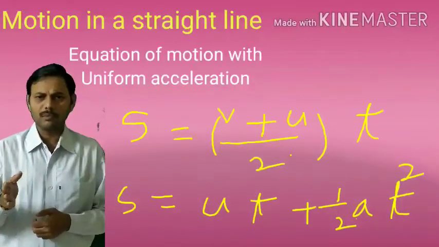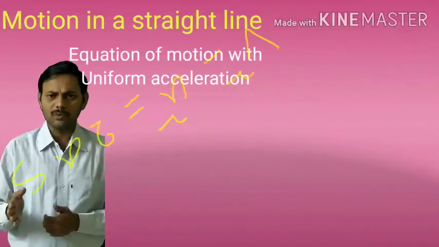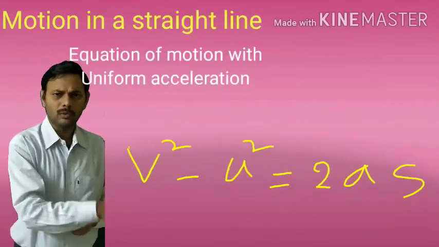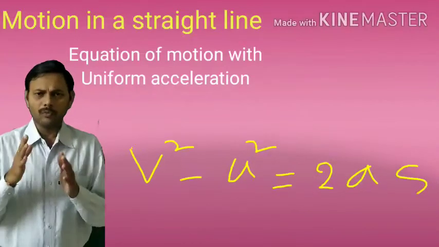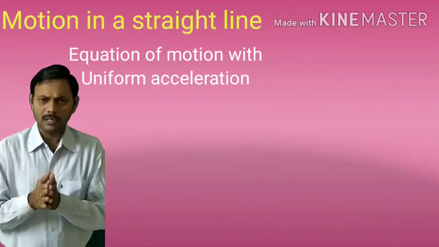So the second equation of motion is s is equal to ut plus half at square. And the third equation of motion with uniform acceleration is v square minus u square is equal to 2as. And the fourth equation is the one for displacement in the nth second.